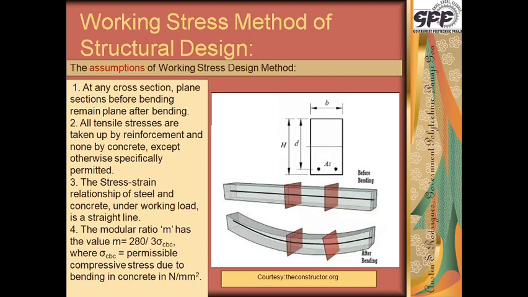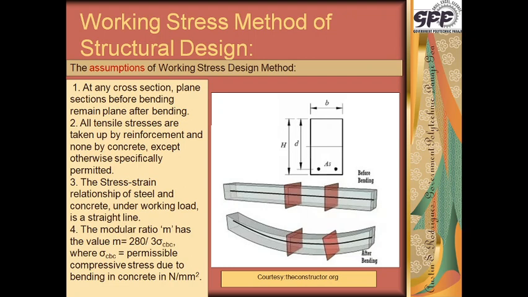The assumption is very clear. All the tensile stresses in the tension region are taken up only by the reinforcement. No tensile stress is taken up by concrete. In a few cases, it may be permitted.